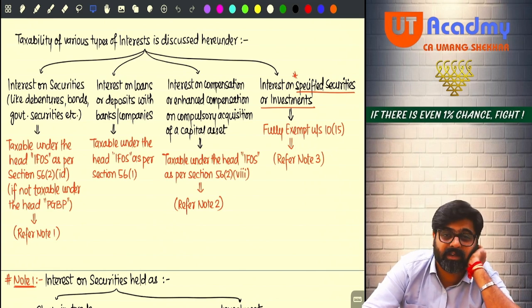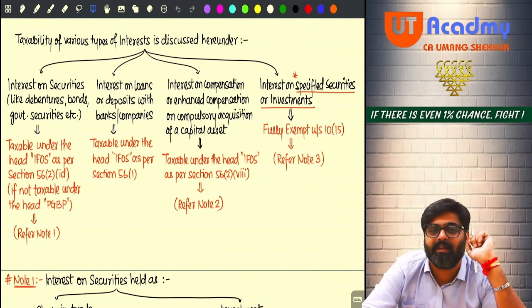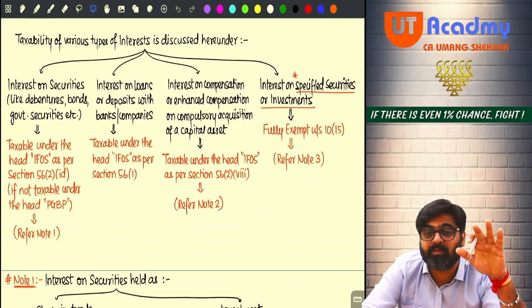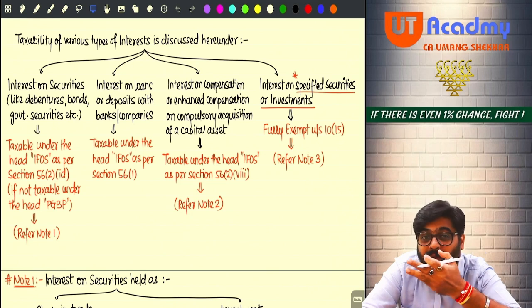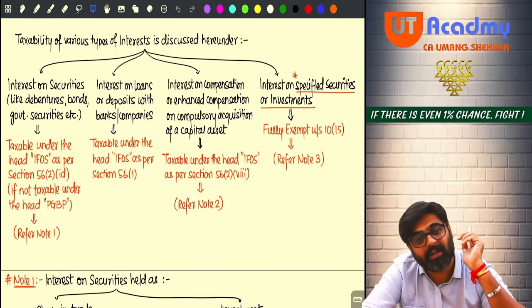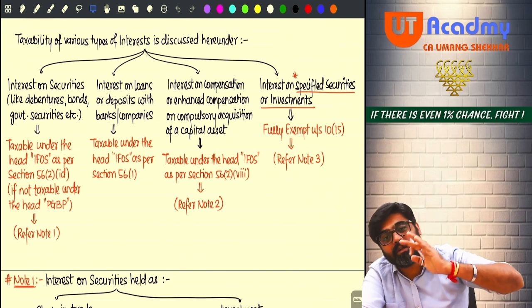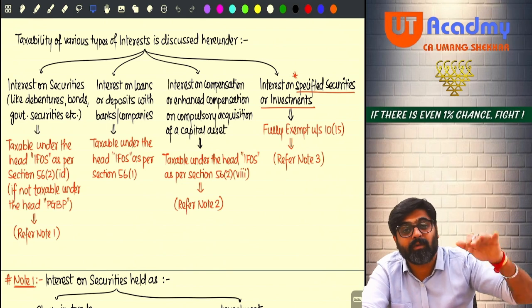But the government is really smart. The government thought that giving a 50% standard deduction is still beneficial. Charging tax on half of the interest is still beneficial, rather than not charging tax on any income at all. Will it be better if we charge tax on nil income, or we charge tax on half of the received income?